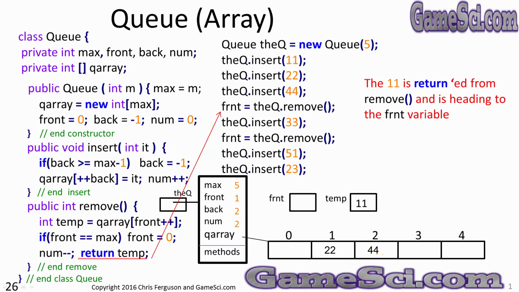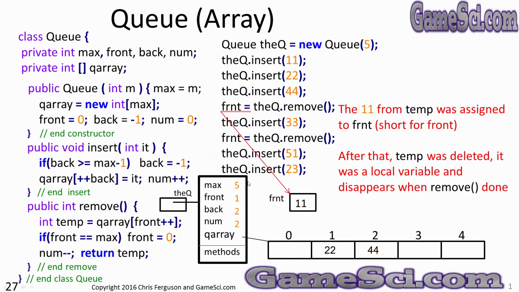The 11 is returned from remove and is headed for the front variable. We're back to the calling code, and we'll take that 11 from the temp variable and assign it to the frnt variable, and you can see 11 showed up in frnt. Frnt is just short for front. I didn't want to use the same variable name as my global variable front, so I just shortened the name a little bit. But it's still understandable that this is the front of the queue. This is the item 11 that was at the front of the queue.